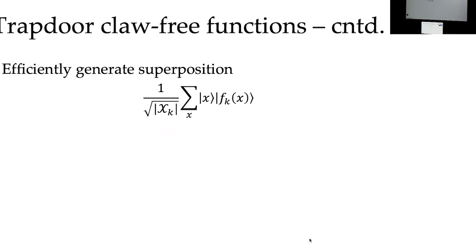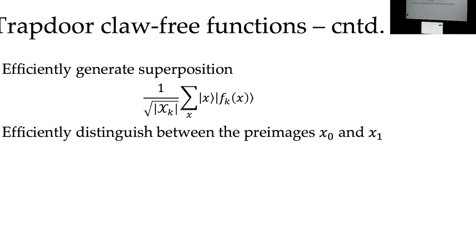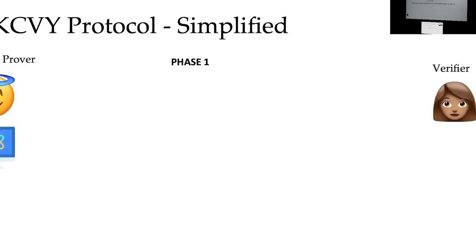We require an additional property: that it is efficient to generate superpositions over the input space of the trapdoor claw-free function. Moreover, that it is efficient to distinguish between x's which are x0s, and x's which are x1s. That is, given a value x, we can tell whether it is the first value of the claw or the second. All known trapdoor claw-free functions have this property, at least the ones that I know of.